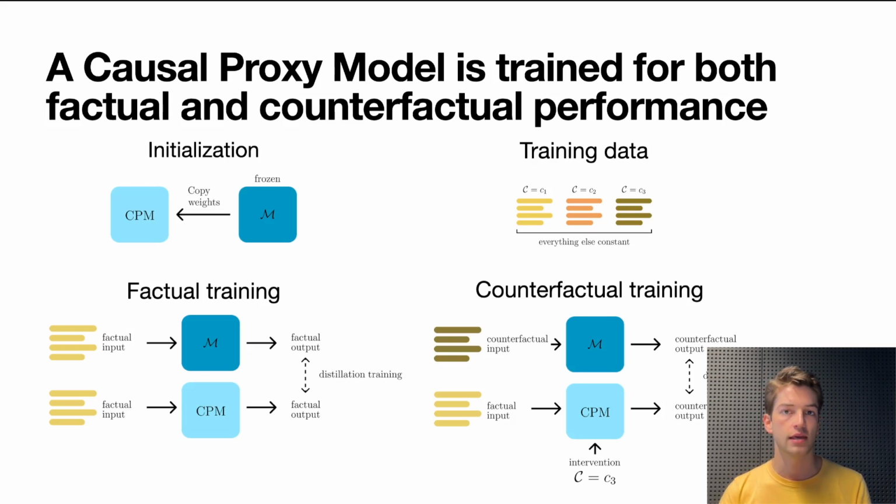In the simplest case, this description of the intervention is just a learned token associated with a specific intervention. But really the key here is that this causal proxy model is very similar to the original model, but it is also pushed to predict the counterfactual response of the model we're trying to explain.